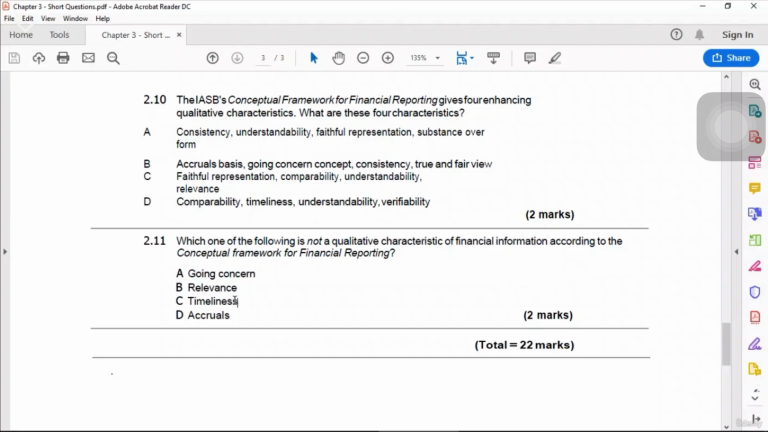Accrual is not a qualitative characteristic. Again, you have to remember our third slide from this chapter. We said that going concern was the underlying assumption, and then IAS 1 requires you to prepare financial statements on accrual basis, but it was not a qualitative characteristic. We had only two qualitative characteristics there, which were faithful representation and relevance. And timeliness was the enhancer. So you should understand A, which is going concern, it was your underlying assumption. Relevance was your qualitative characteristic. Timeliness was an enhancing qualitative characteristic, and accrual is not there. So answer choice is D.